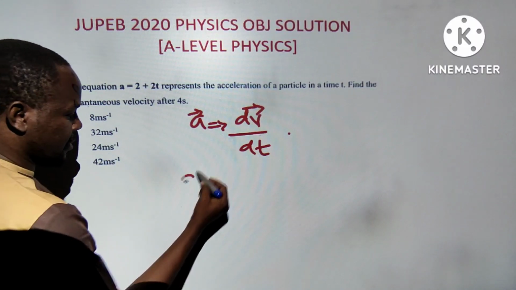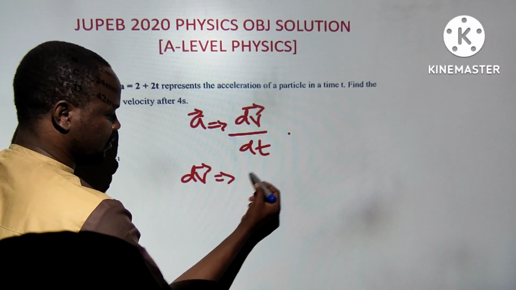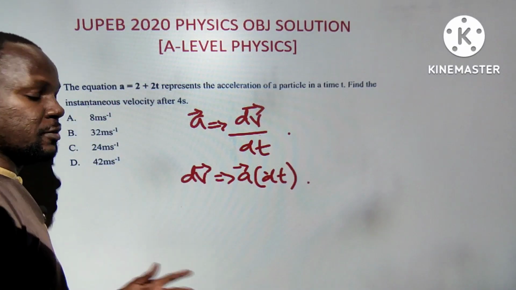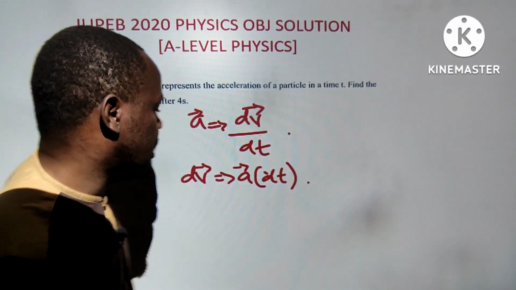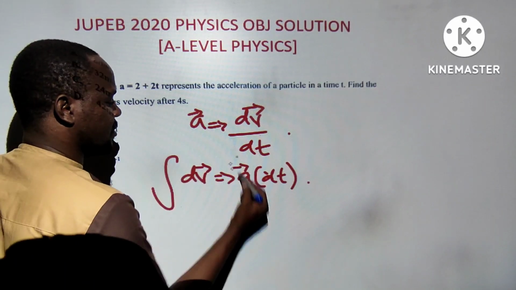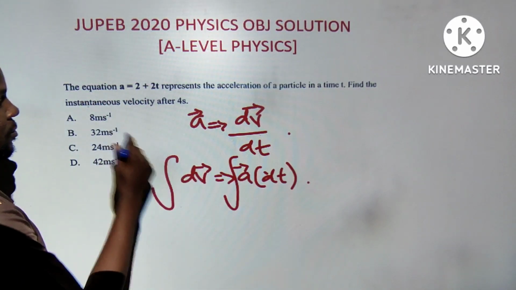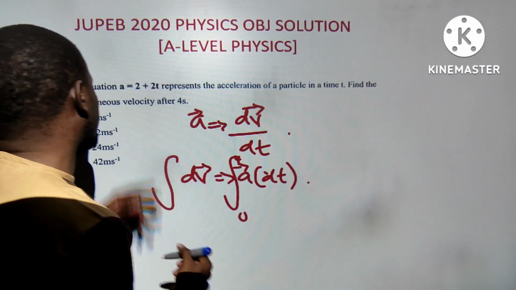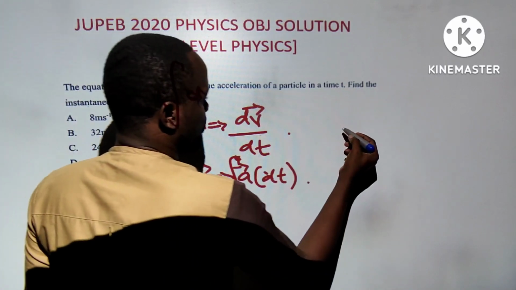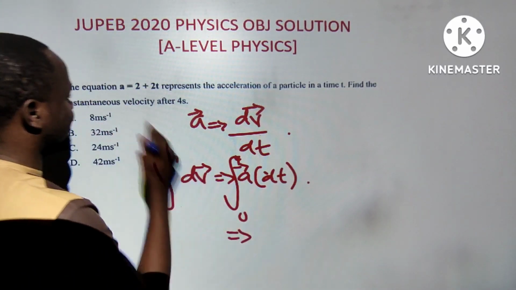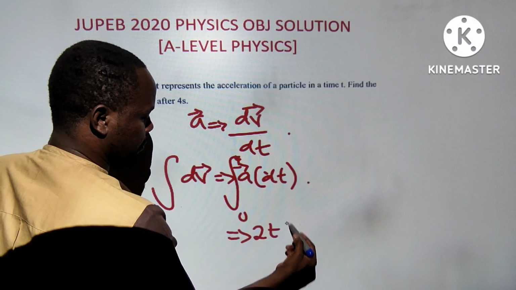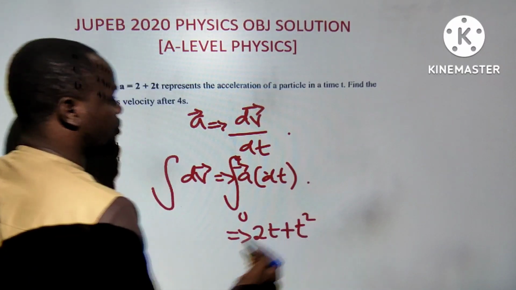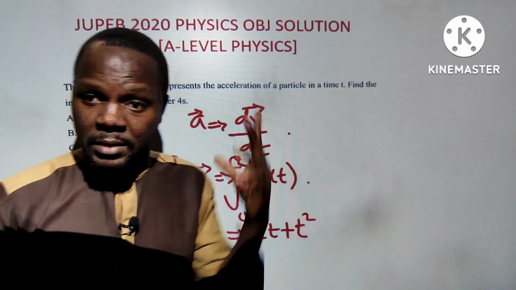Cross multiply and make dv the subject, so the formula is dv = a dt. Now, if you need to get velocity from dv, you are going to integrate both sides, from a general time of 0 to 4 seconds. The function is 2 + 2t, and integrating gives 2t + t squared by 2, that's t squared. I hope students know how to integrate: you add 1 to the power and divide by the new power.